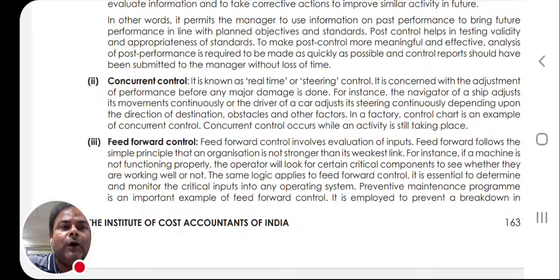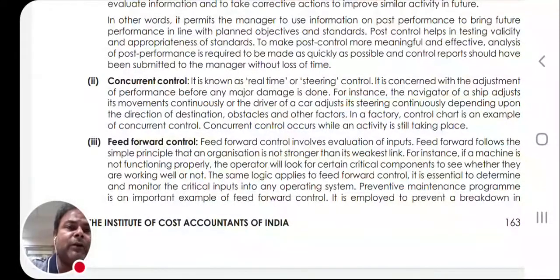Concurrent control occurs while an activity is still taking place. Now, it is slightly different from feedback control. Feedback control is all about that once we have given the feedback that a certain problem has come, the solution will come after the feedback. In concurrent control, it is all about real time data transfer. Just as if I give a call to my friend, whatever I am speaking is voice data, and at the same time the person on the other side of the phone is listening.